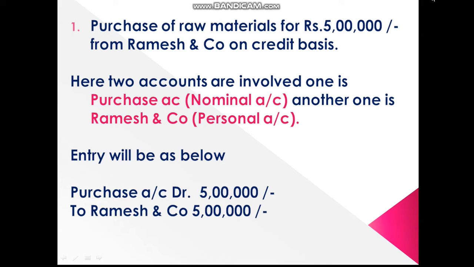In this transaction there are mainly two accounts involved. One is purchase account, which is a nominal account. The other one is Ramesh & Co, which is a personal account. So the entry can be like below. As we discussed earlier, all expenses will be debited, so purchase account is debited here. Then credit will be Ramesh account because he is the person who is giving the benefit.